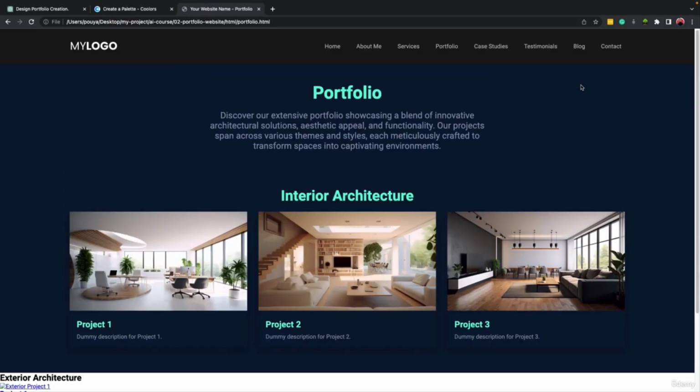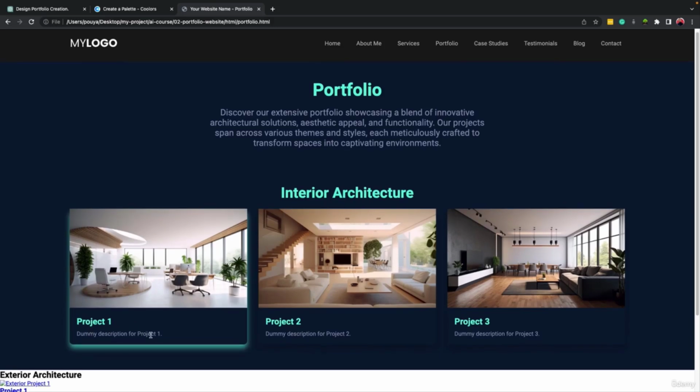This way it looks fine, more or less, but when we hover the mouse on it, you see the color appeared under it, the backlight, and it's not looking so good. We need a better project title and description, and maybe a button under it that if we click on it, it will jump to the page of this project, okay?